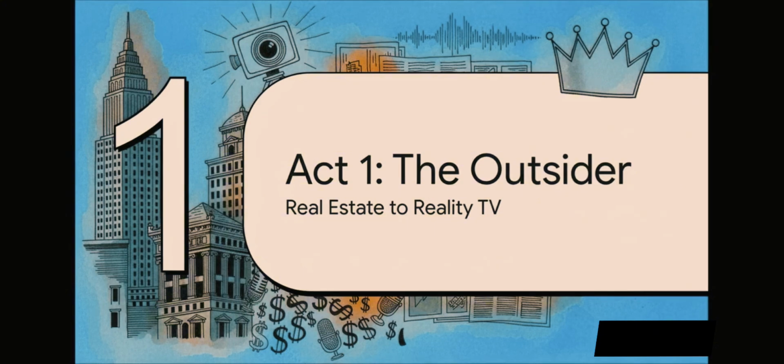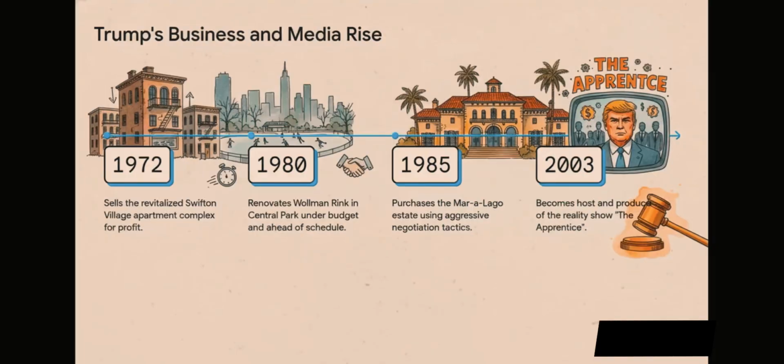It's all about him being this high-profile developer and, of course, a media personality. This is the period that really built the brand that would later define his whole political career. And this timeline really shows you how that public image was built, step by step. The source points to these key projects: turning around a failing apartment complex for a big profit, pulling off the Wollman Rink renovation when the city couldn't, and making that savvy purchase of Mar-a-Lago. And then, of course, the whole thing just explodes in 2003 with The Apprentice, which pretty much cemented that image of the ultimate deal maker for millions of people.